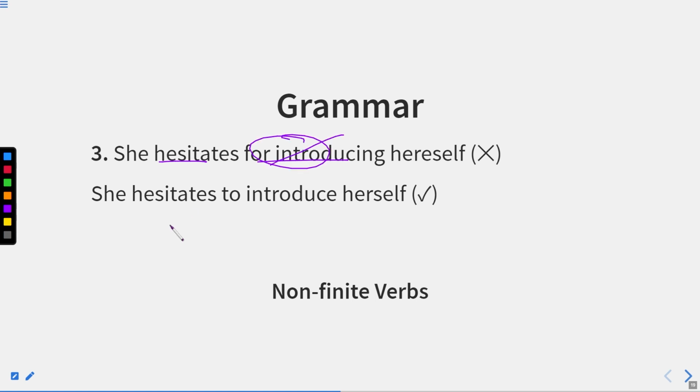No, for introducing is incorrect. She hesitates to introduce herself. So, she hesitates for what? To introduce herself. So, she does this to do this. So, this is called infinitive.